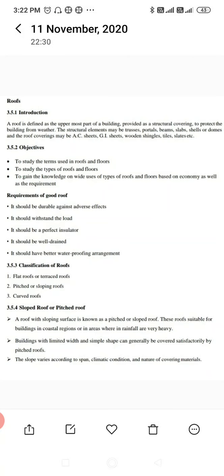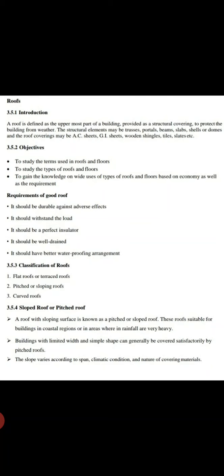The first one is sloped roof or pitched roof. A roof with sloping surface is known as pitched or sloped roof. These roofs are suitable for buildings in coastal regions or in areas where the rainfall is very heavy. So where the rainfall is heavy and in coastal areas, generally we go for this pitched or sloped roof, so that the water is drained away very easily from the top of the building or house.